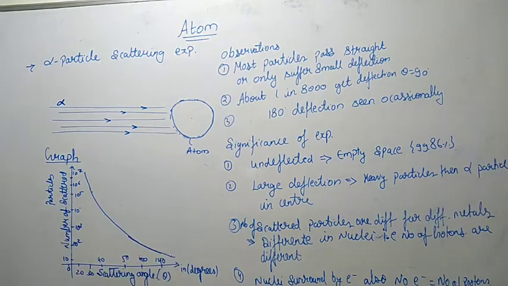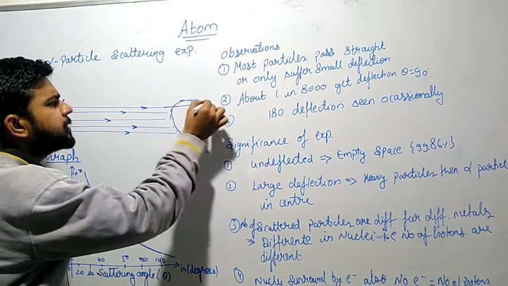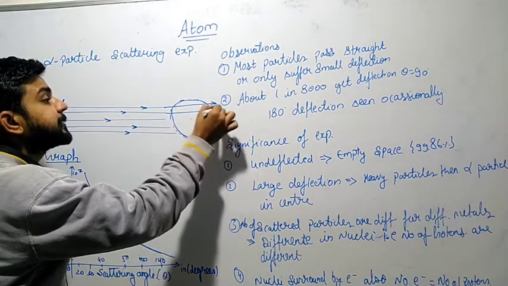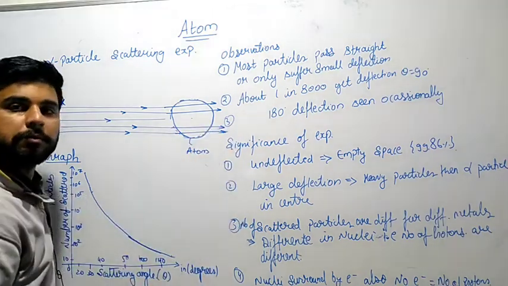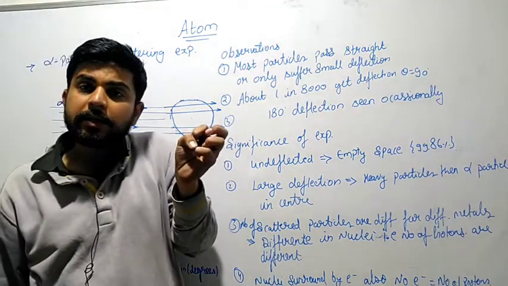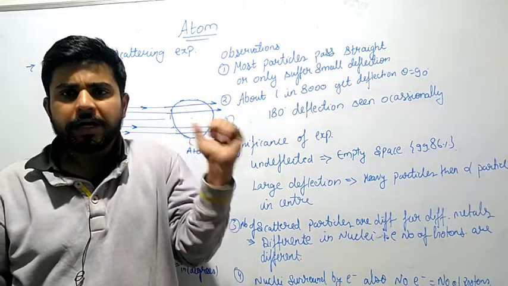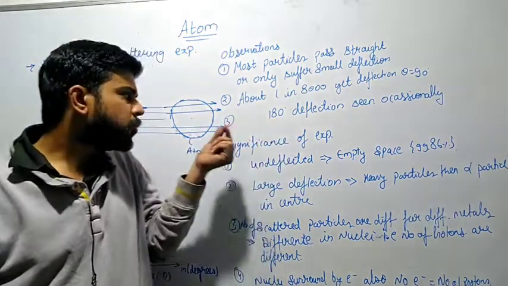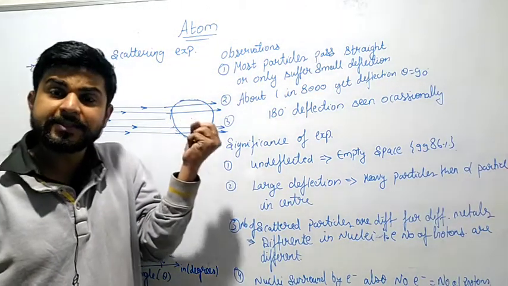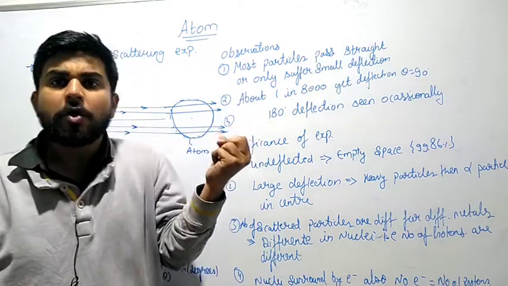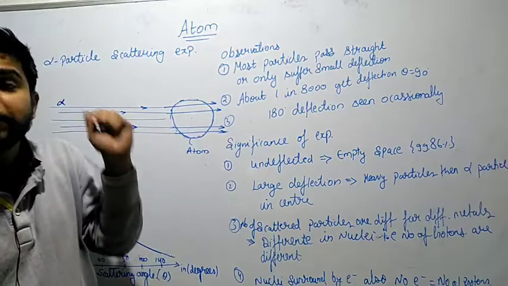What they saw is that many alpha particles pass through the atom in a straight path, meaning they went through the atom undeflected. Undeflected means there is no deflection in the path. Nothing is there to resist the alpha particles, so they move straight. It means the space is empty.